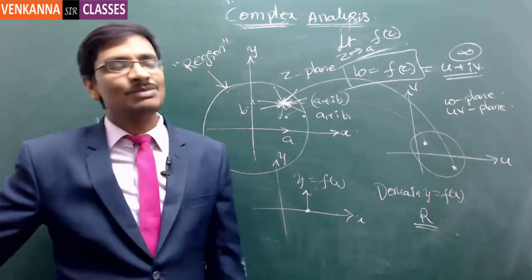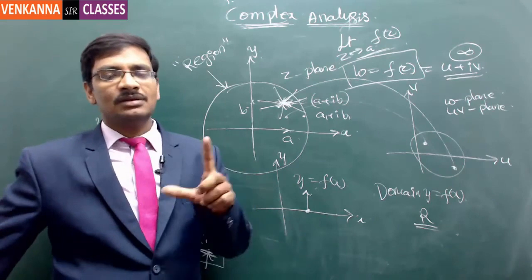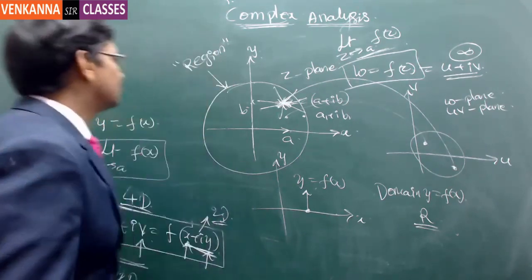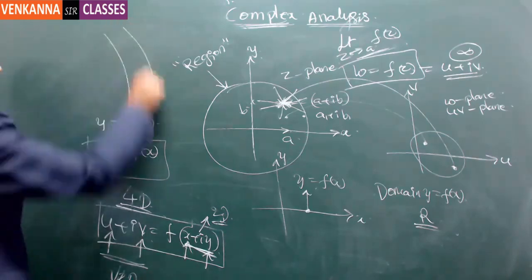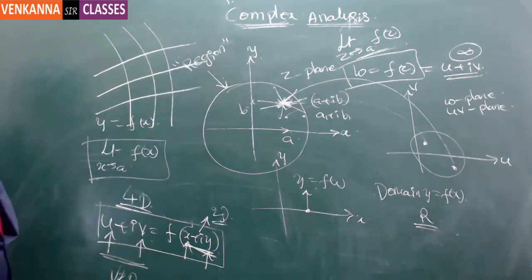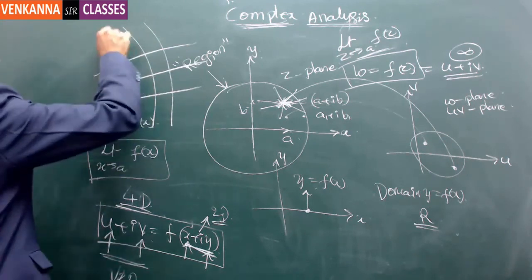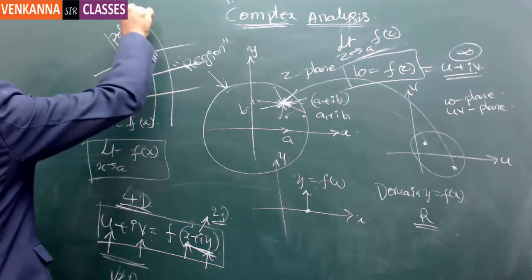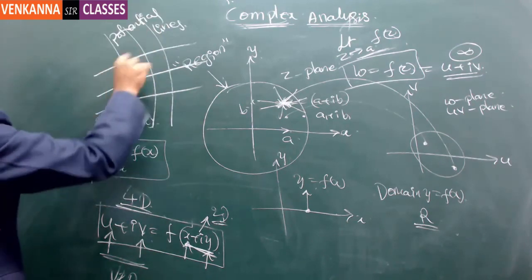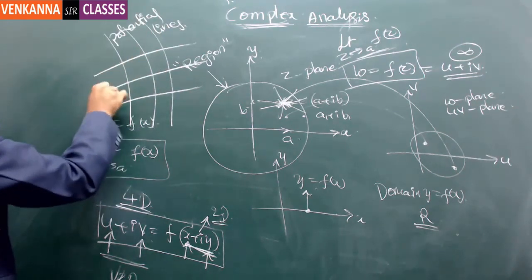The applications being, one is in fluid dynamics. If you notice, the potential lines and the streamlines will always be exactly perpendicular to each other. These are the potential lines, and these are the streamlines.